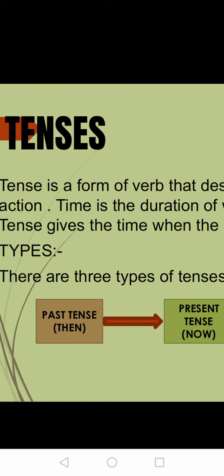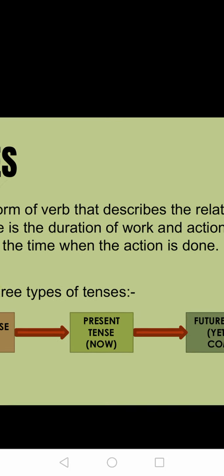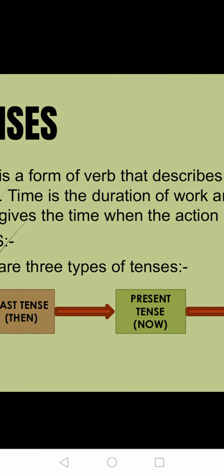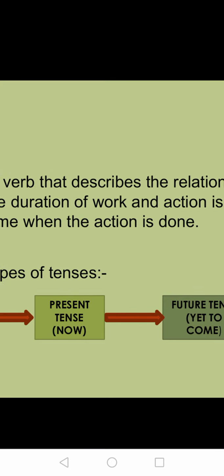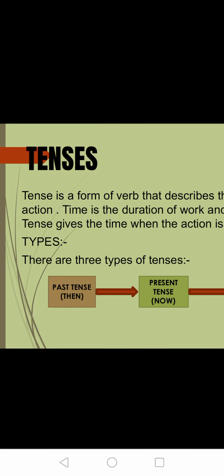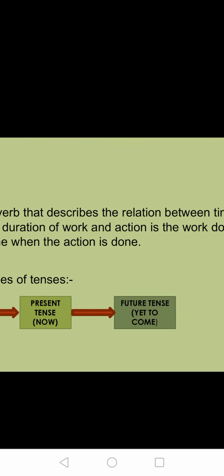Next, there are three types of tenses: past tense, present tense, future tense. In Hindi, you can say bhutkal, vartaman kal, or bhavishya kal. Now, what is past tense? Past tense means whatever thing is over, that is bhutkal. Present tense means whatever thing you are doing right now, that is vartaman kal. And future tense is what is yet to come, what has not happened yet, that is bhavishya kal.